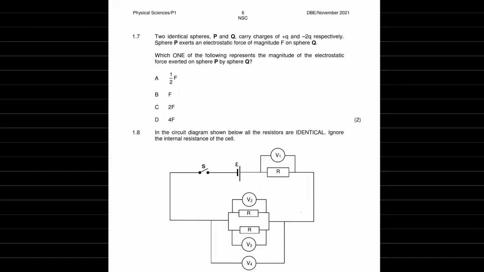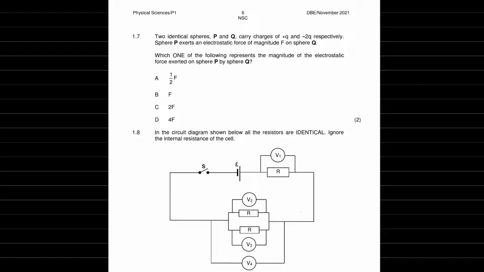Two identical spheres, P and Q, carry charges of plus Q and minus 2Q respectively. Sphere P exerts an electrostatic force of magnitude F on sphere Q. Which one of the following represents the magnitude of the electrostatic force exerted on sphere P by sphere Q?